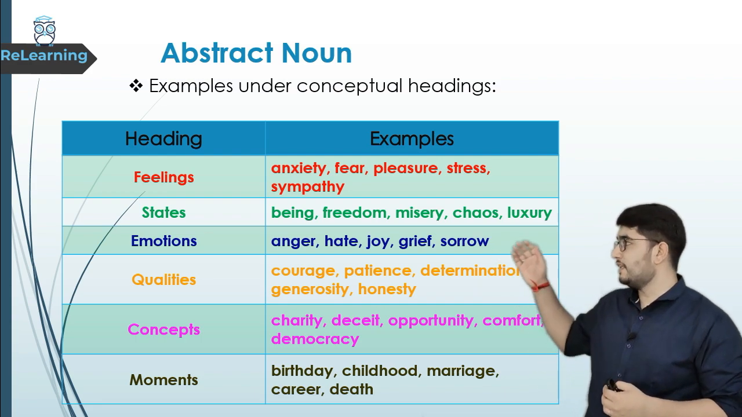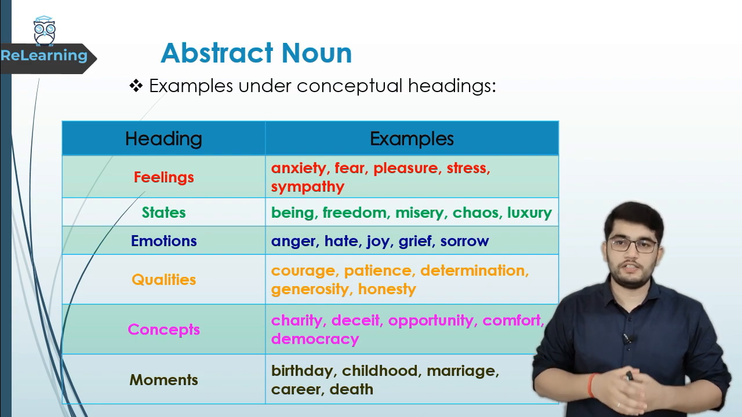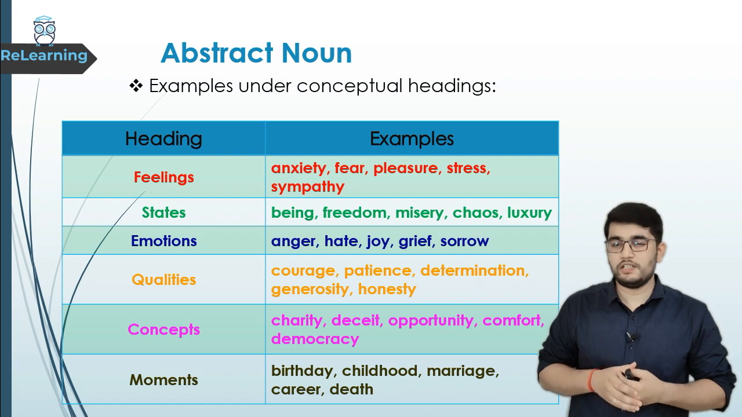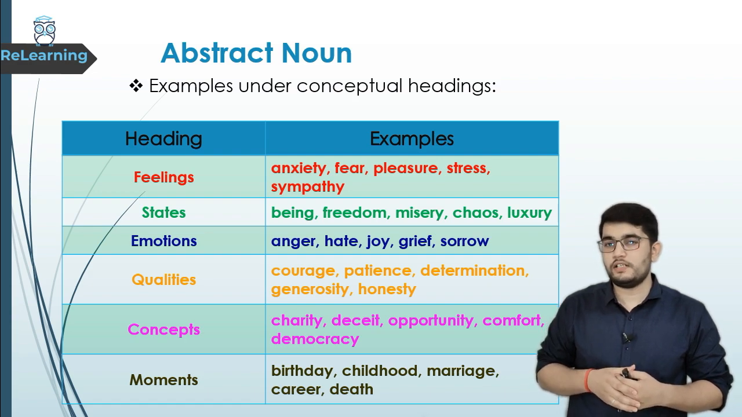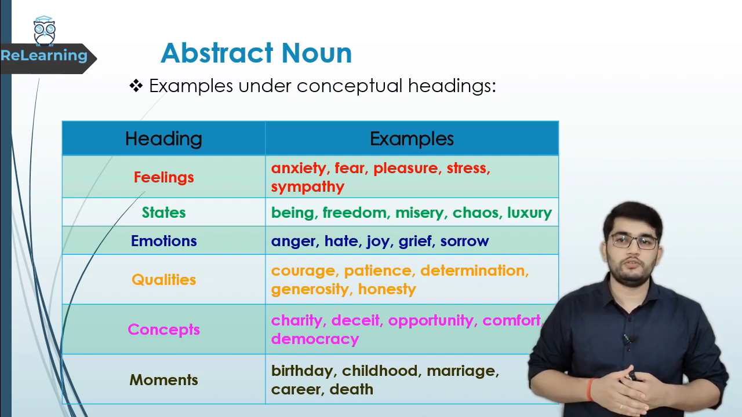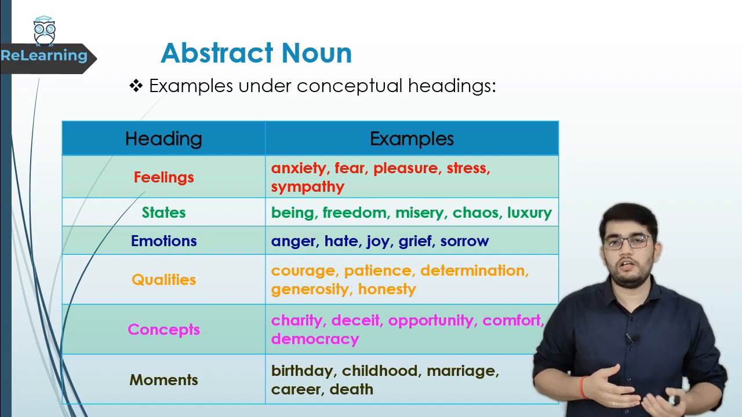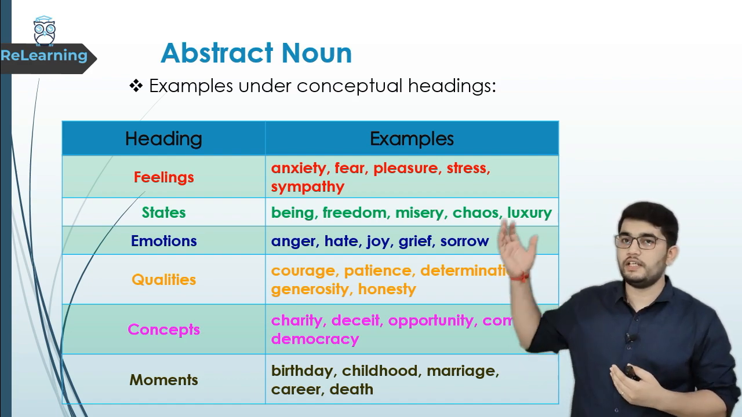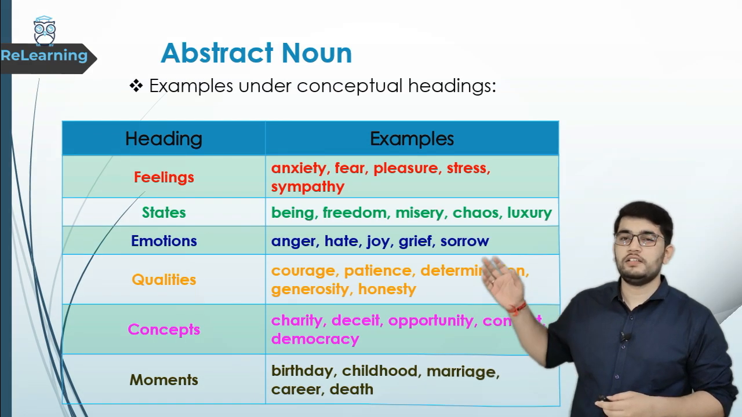Next is qualities. Qualities like courage, patience, determination, generosity, honesty. Next is concepts. Concepts like charity, deceit, opportunity, comfort and democracy. Next is movements. Now movements like what? Birthday, childhood, then marriage, career, death. These all are abstract nouns under the various kinds of conceptual headings. Now let's see the next one, that is countable noun.